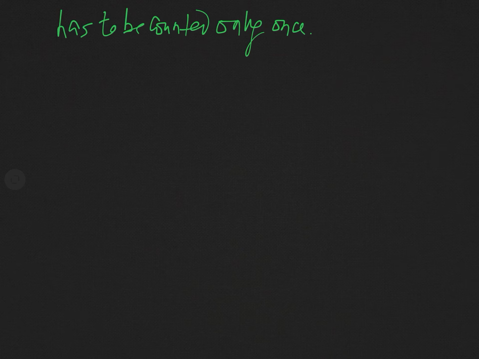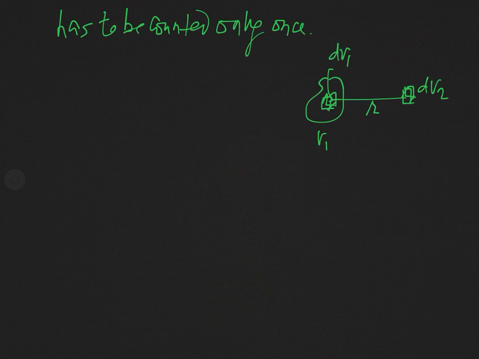And you can say this is in fact the charge distributed in volume V1, and here is the volume element dV1, and this is another volume element dV2, and the separation between these two volume elements is R. If we want to find the potential at the location of this volume element dV2 due to the charges distributed in this volume V1, how can we find it?